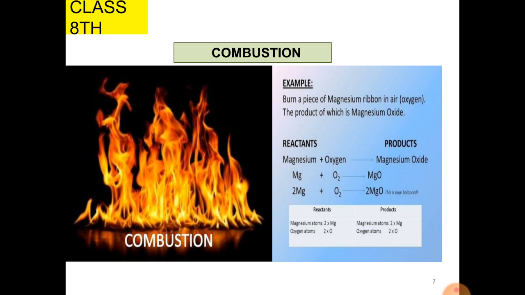If we recall this activity of burning of magnesium ribbon, which we studied in class 7th, magnesium burns to form magnesium oxide, and with the formation of magnesium oxide, it produces heat and light.